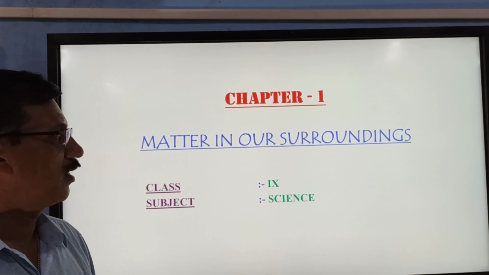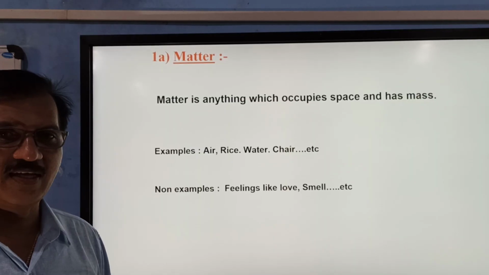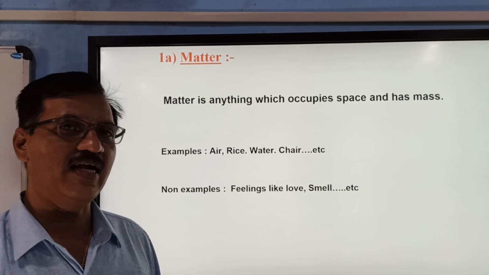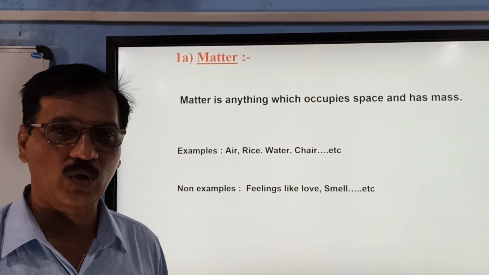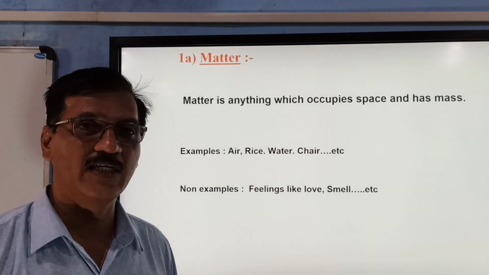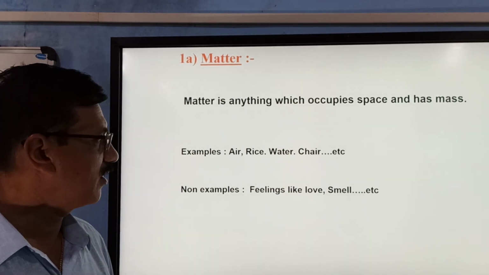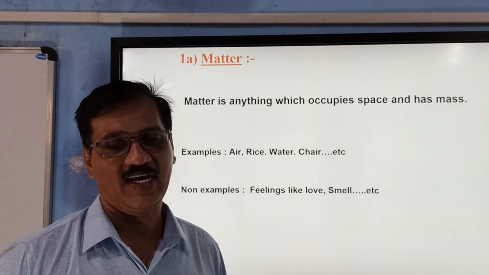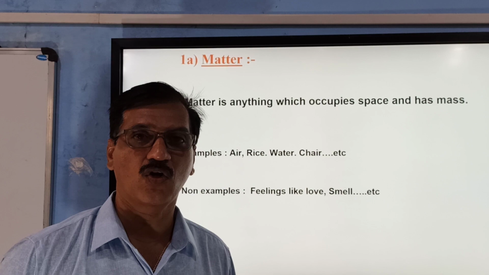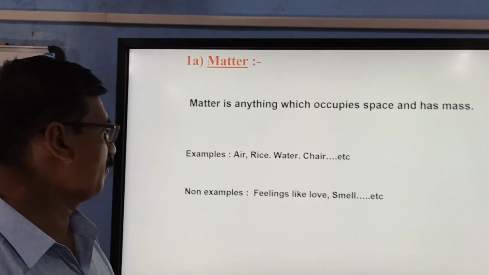So, let us try to know about matter in our surroundings. What is matter? Matter is anything which occupies space and has mass. So two conditions: it has to occupy space and it should have mass. Examples: air, rice, water, chair, etc. Air, even though we cannot see it, occupies space and has mass. Therefore, it can be called matter.